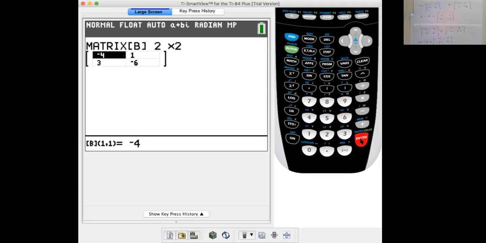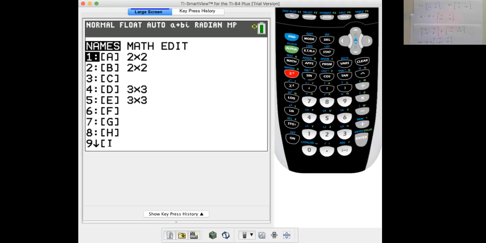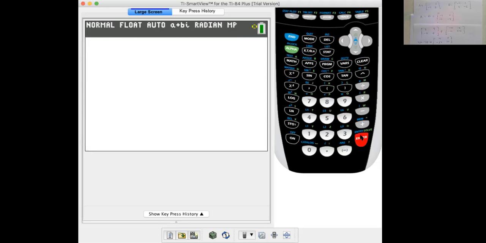Boom. -4, 1, 3, -6 is B. I always like to check to make sure I've inputted them correctly. So matrix A, 1, 3, -5, 2, check, and matrix B.